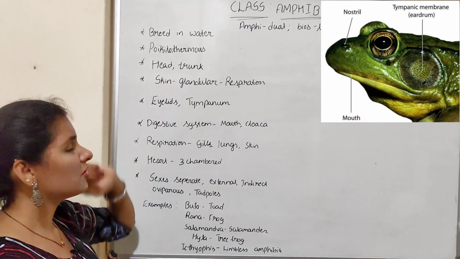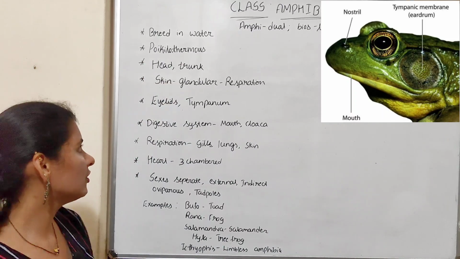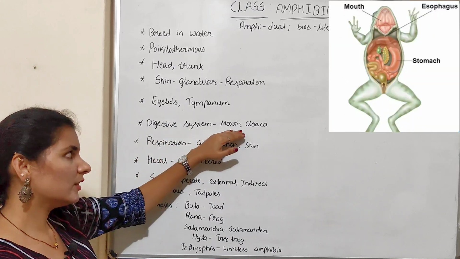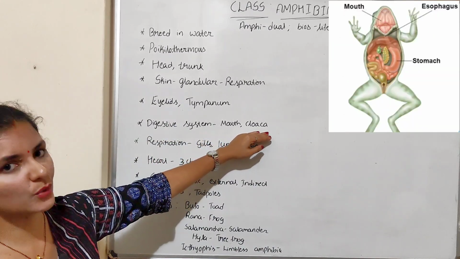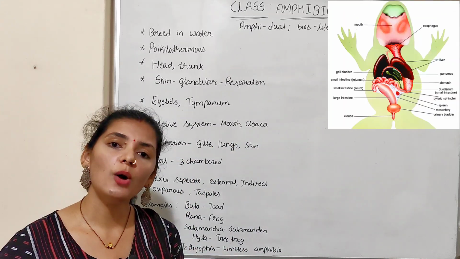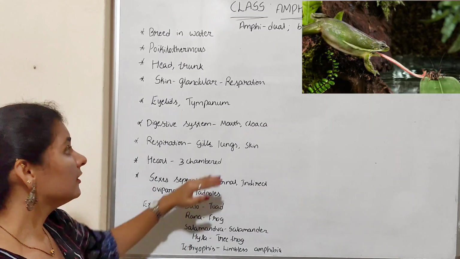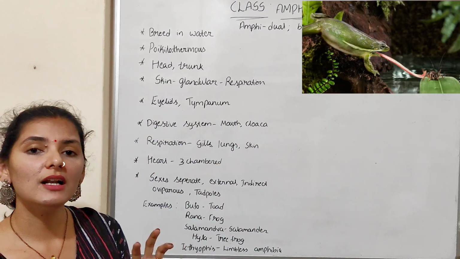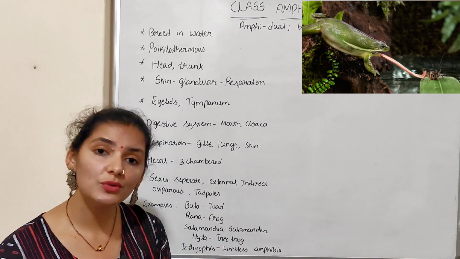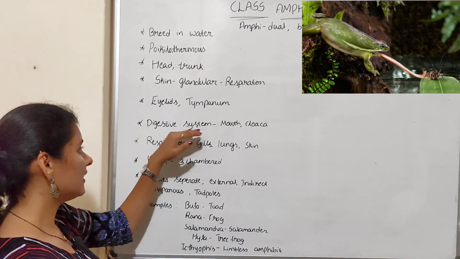Apart from that, the head region also consists of the mouth, which is the opening or the anterior part of the digestive system. So if we talk about the digestive system, it starts with the mouth and it ends with the cloaca. So the anus is absent. Instead of that, the cloaca is present. Cloaca is a common opening of the reproductive, digestive and excretory systems. The mouth also consists of a well-developed tongue, or a true tongue is present in the case of amphibia. So these are the first group of vertebrates which have a true tongue. That is about the digestive system.